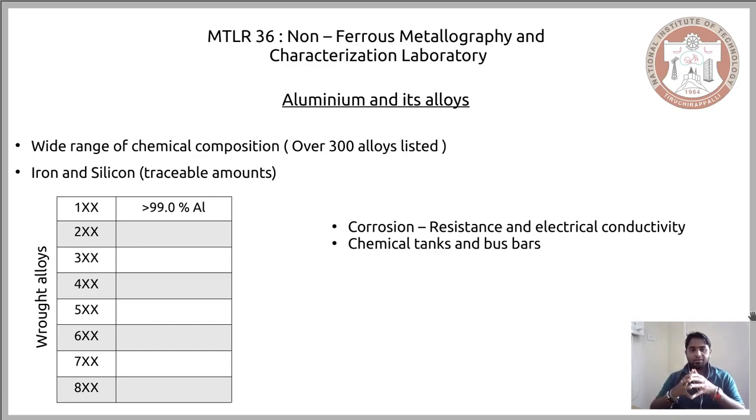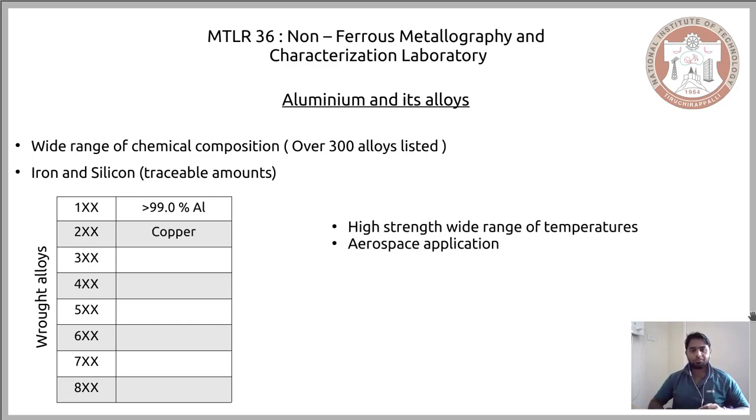Now the second series of aluminum alloys comprises copper. When you form an alloy with aluminum and copper, the strength of the base metal increases, and particularly this strength holds at relatively high temperature. Again, when you talk about high temperature, it is relative to the melting point of that alloy. In that range of temperature, the strength is significantly retained, and therefore it is used for aerospace applications.